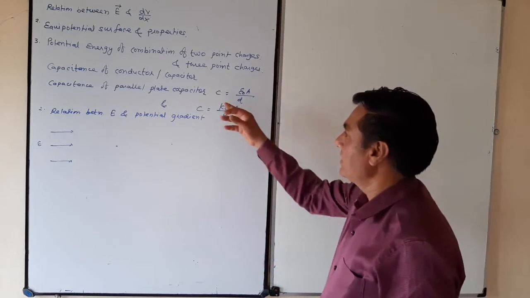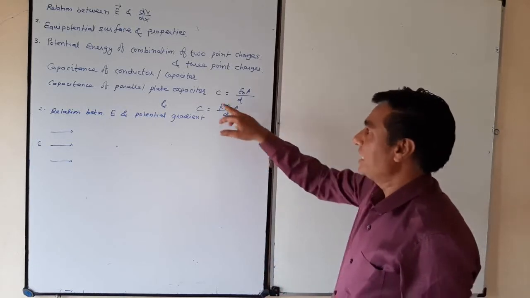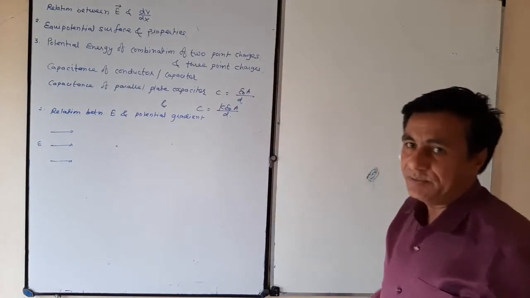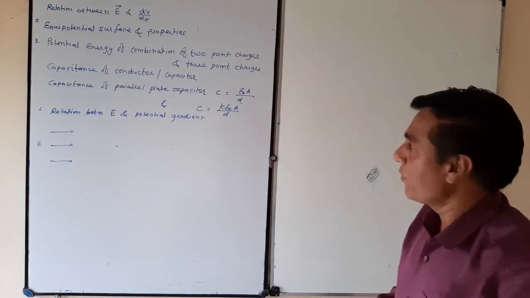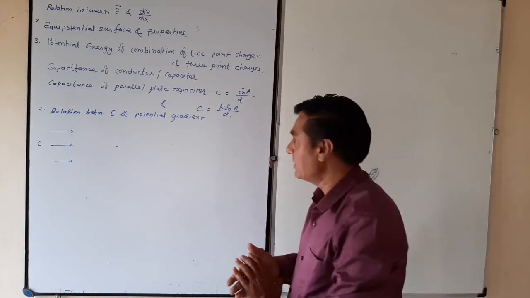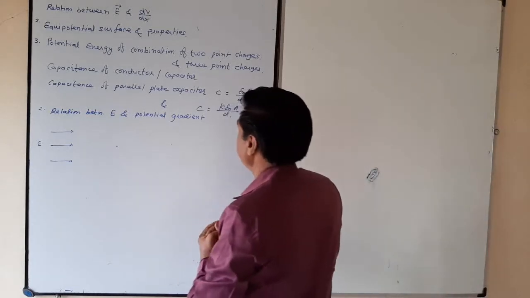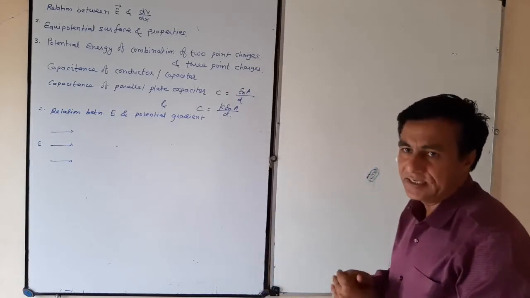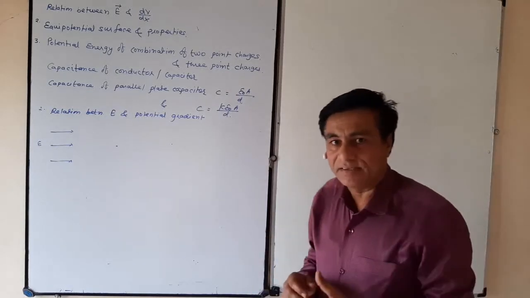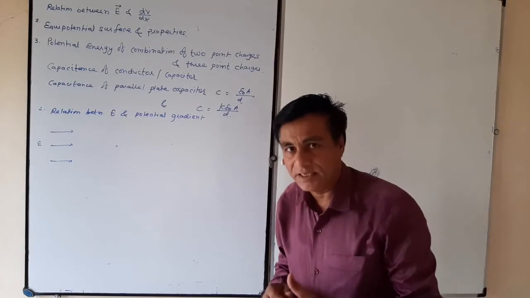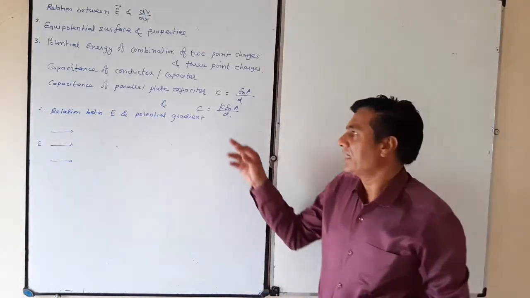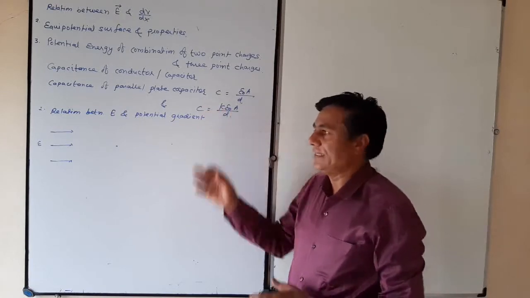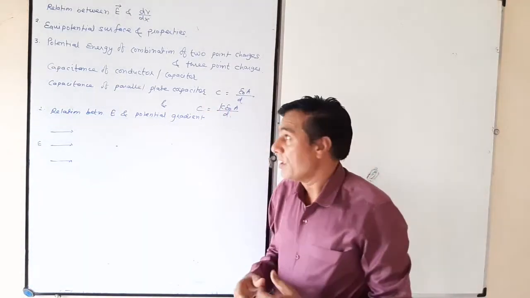5, capacitance of parallel plate capacitor, and we will derive the expression for capacitance, and it is C is equal to epsilon 0 A by D if there is air or vacuum medium between the plates of capacitor. And the last derivation is C is equal to K epsilon 0 A by D if there is a dielectric medium. Dielectric constant for that medium is K. In that case, the capacitance expression will be K epsilon 0 A by D.